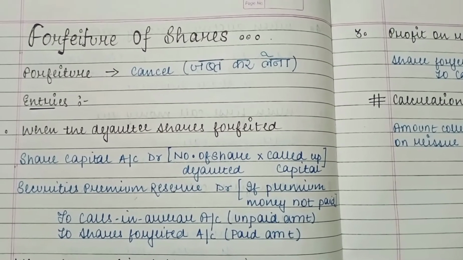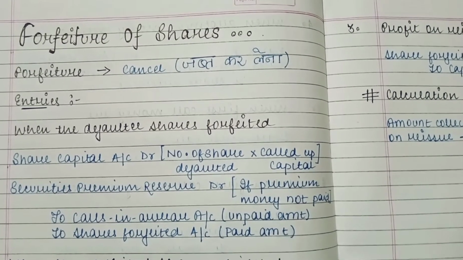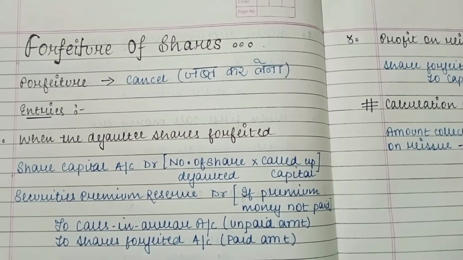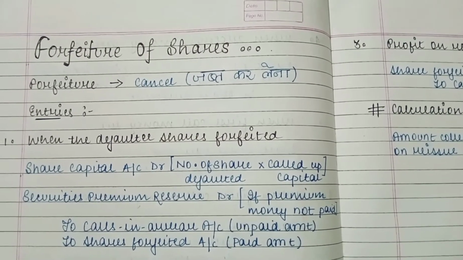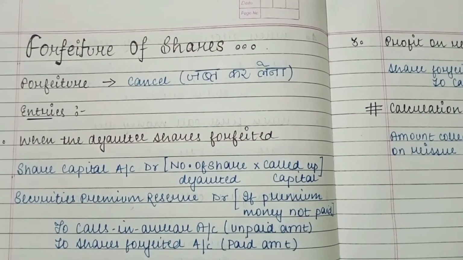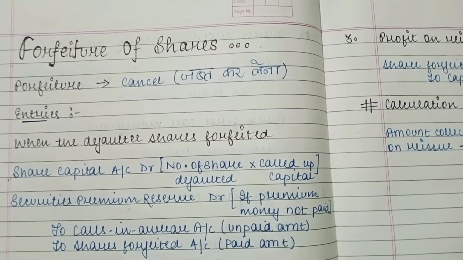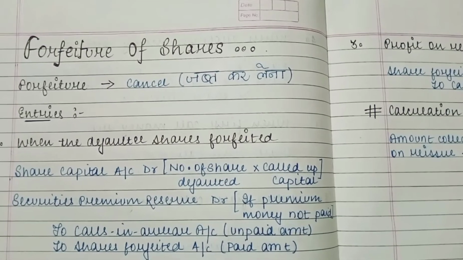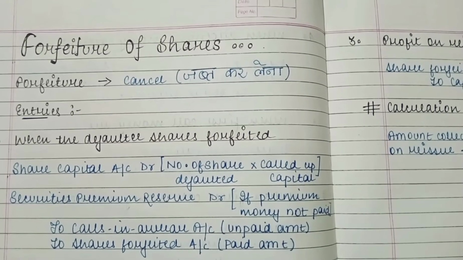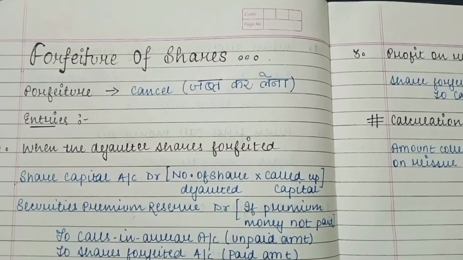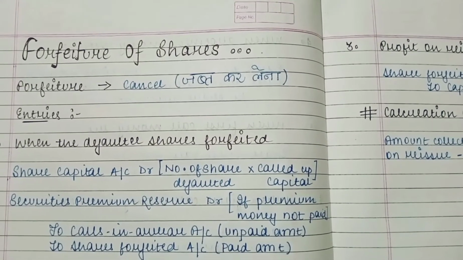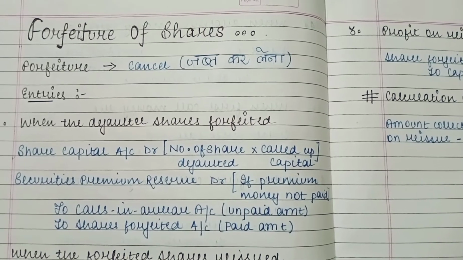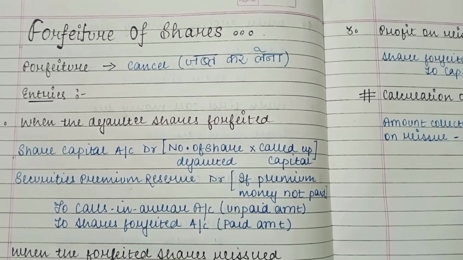When that individual again fails to pay the call money to the company, then the company will forfeit his shares. Forfeiting his shares means that the amount which it has previously received on those shares, it will keep, and it will not make any further call from that individual. So I think you understood the meaning of forfeiture of shares. Let us talk about the journal entries.